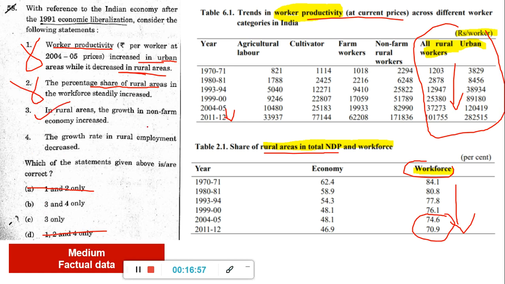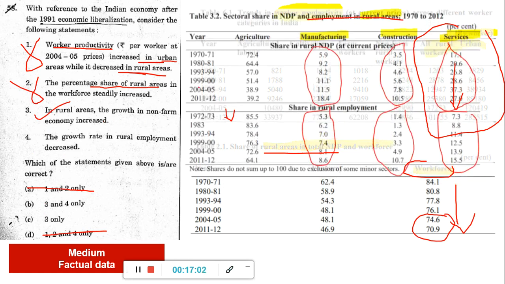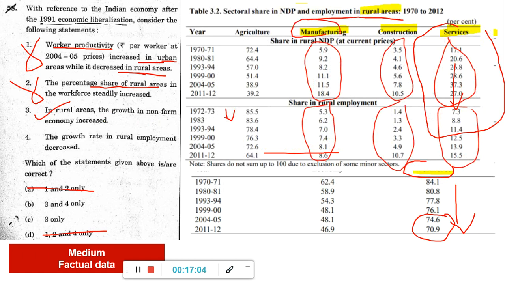That is, in rural areas, the growth in non-farm economy increased. Okay, non-farm means what? The other sectors other than agriculture, the manufacturing, construction, services. So this, if you see, increased, they are telling. Okay, so this, if you see, it has actually increased. Everywhere if you see, it is increased. All these things which are circled, the values are increasing. Okay, so this is actually true.